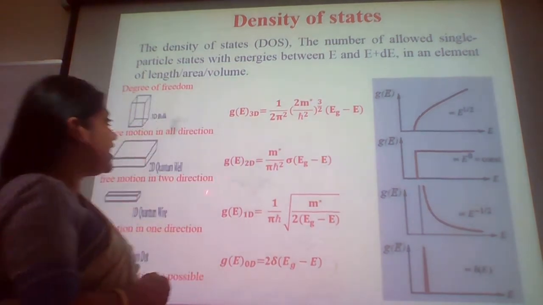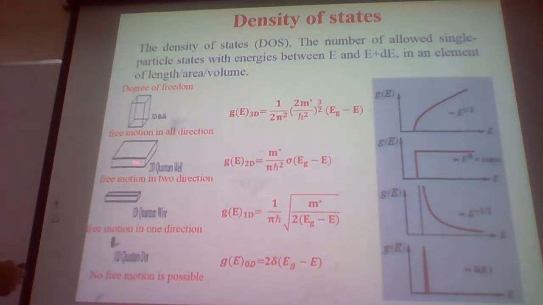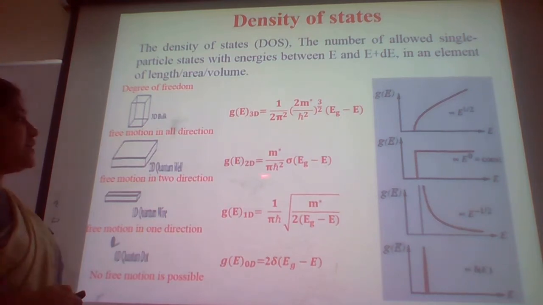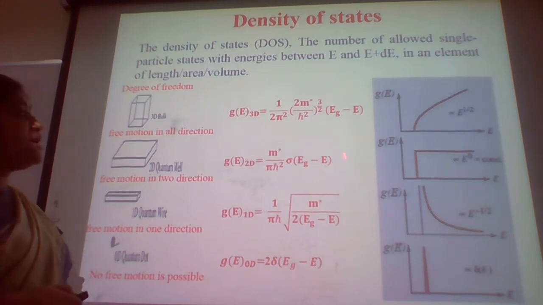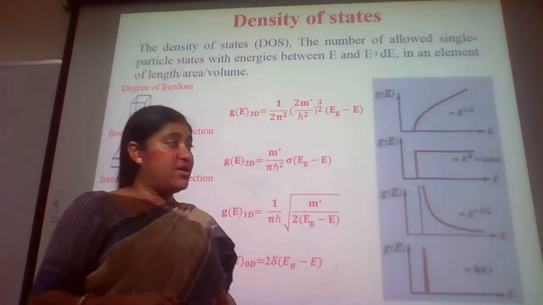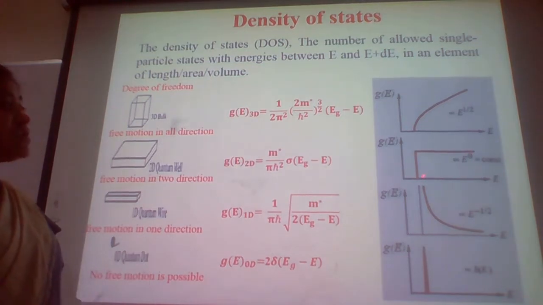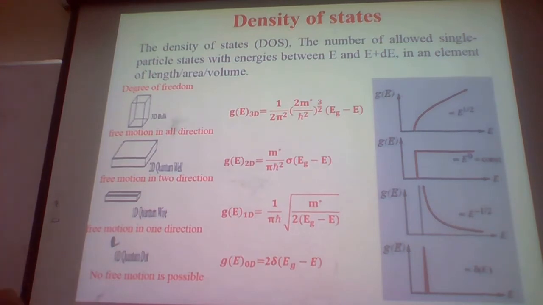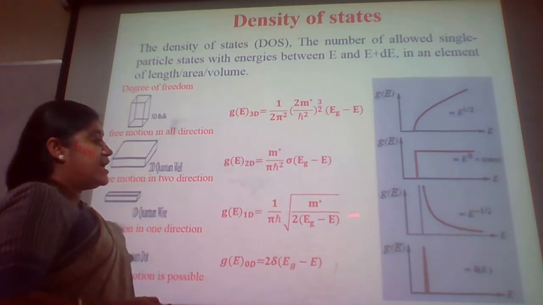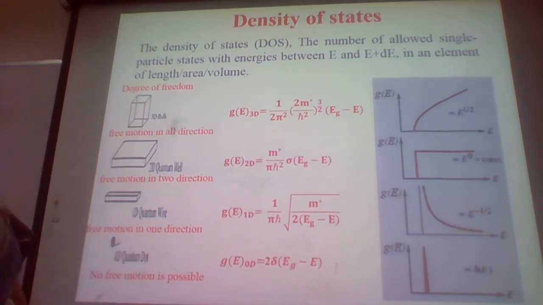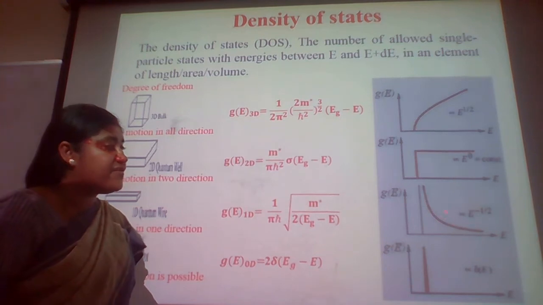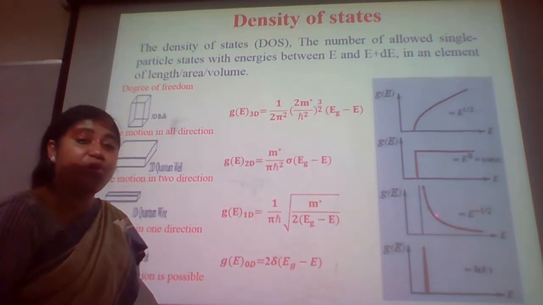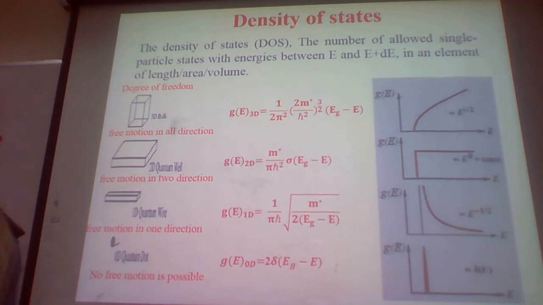For the two-dimensional structures, which we call 2D quantum wells, it does not depend on the energy. It is a constant, so you have a step-like configuration over here. In one-dimensional quantum wires, it goes as E raised to the power of minus half. So the confinement is over here, and you can see it goes to infinite states.